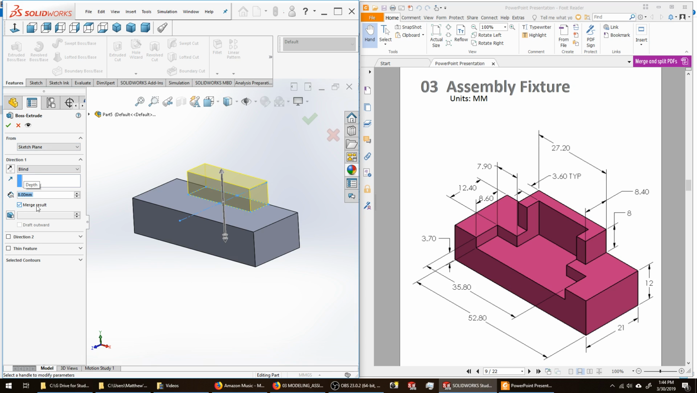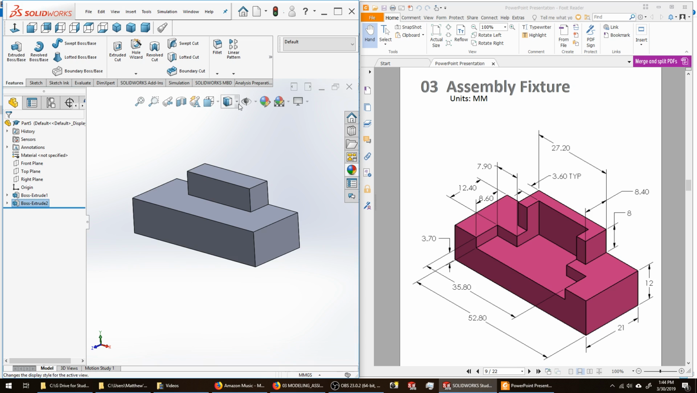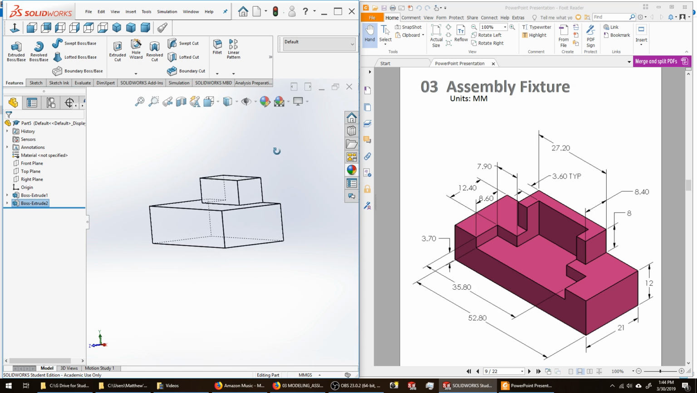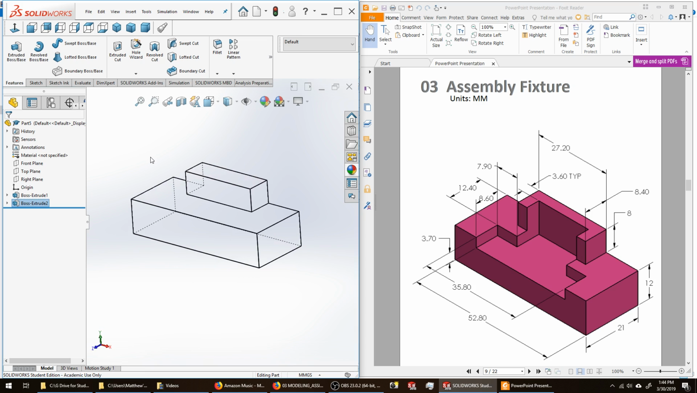Merge Results is turned on. I want this to merge with that when I create it. If I go to a hidden line view, you can see that that is one solid part. So now what I'm going to do is cut away all of this shape.